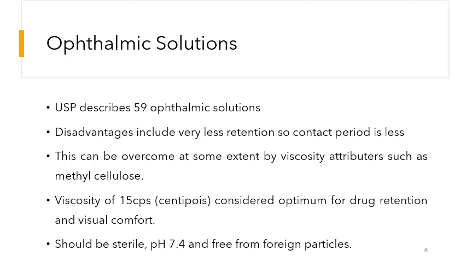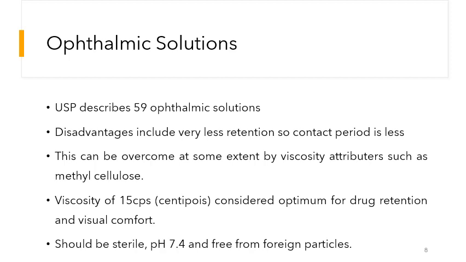The viscosity of 15 centipoise is considered optimum. We cannot increase the viscosity of the preparation beyond 15 centipoise, because at more than 15 centipoise there will be visual discomfort. The patient will have problems with eyesight. So the level of 15 centipoise viscosity is optimum, at which there will be sufficient retention of the drug and no hindrance to the eyesight of the patient.